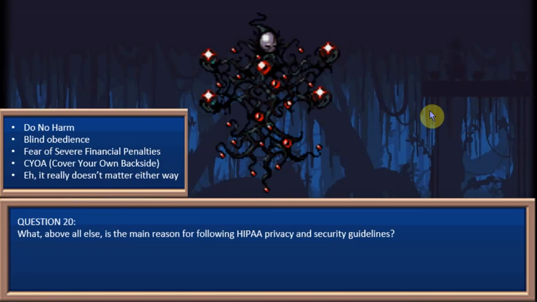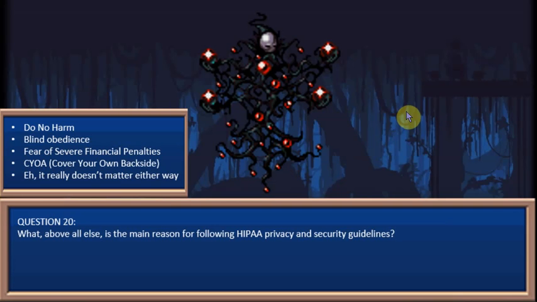And I wanted to end on ethics because ethics is extremely important to me, and I would rather have an ethical question than another, hey, what year was HIPAA written? The most important thing is to do no harm. It's all about the patients. At the end of the day, question 20, everything else, do what's right for the patients. Don't harm the patients. You've got to treat them right. Obeying the law is good.